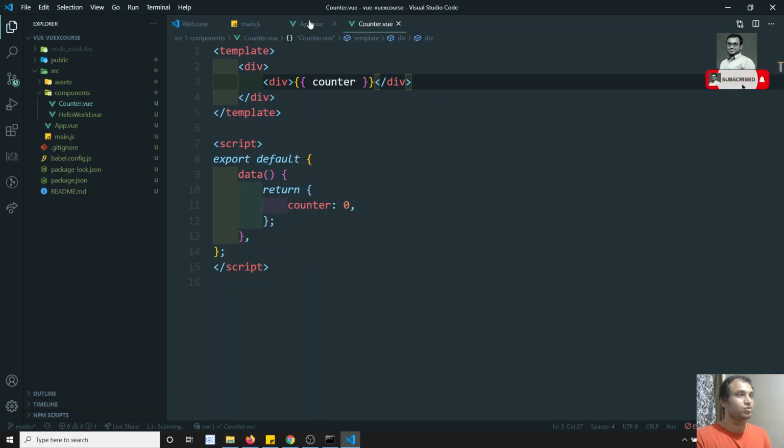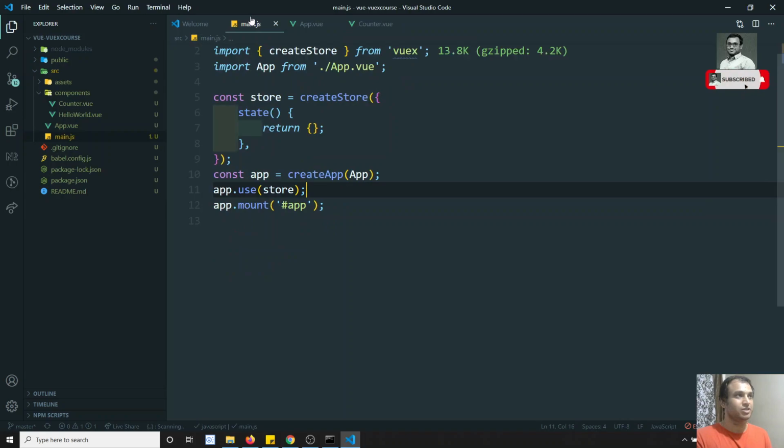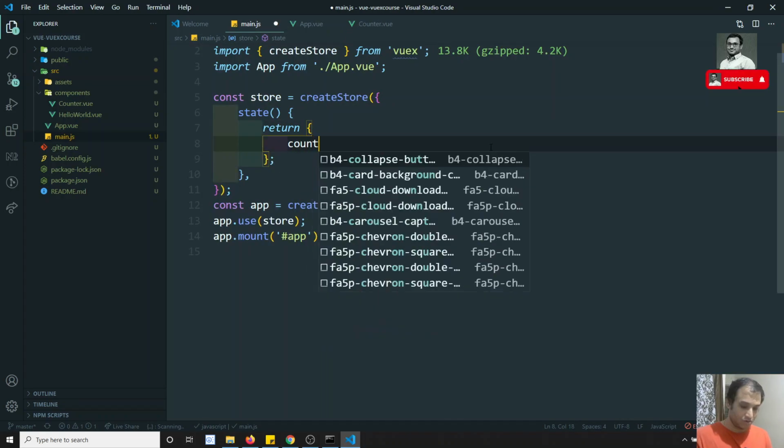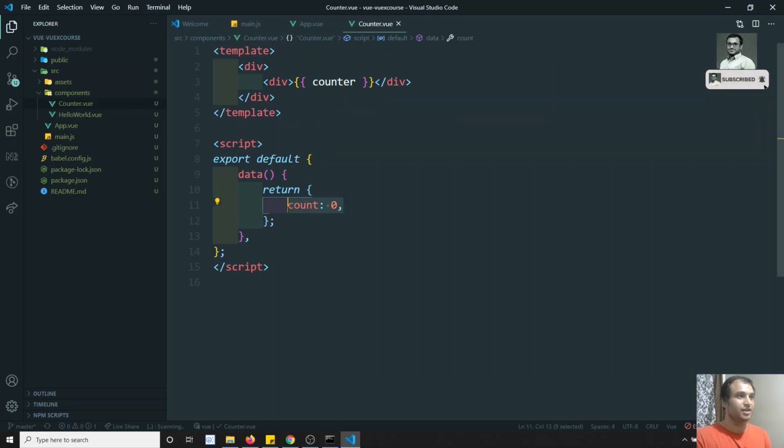Now I want to show the same data here also. I don't want this data to come from this component. This counter variable is available only to this component. Let's make it count. This count variable will exist only in this component, but I want it to exist in all the components. Then we need to maintain it in the state. So let's go here and maintain count: 0. I have initialized it as count 0.